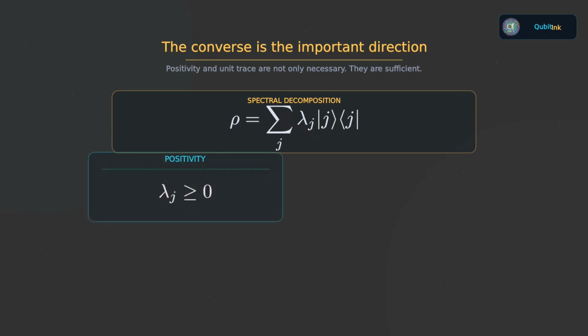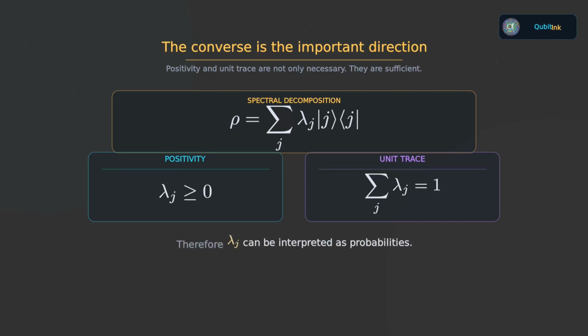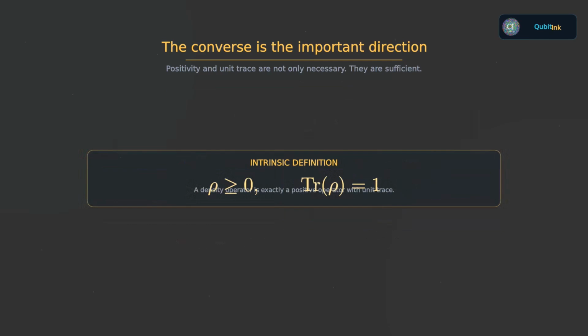Positivity tells us that every eigenvalue is non-negative. The trace condition tells us that those eigenvalues sum to 1. And now something rather elegant happens. Those eigenvalues can be interpreted as probabilities. The spectral decomposition therefore has exactly the form of an ensemble. Prepare eigenstate j with probability λ_j. So any positive operator with trace 1 can arise as the density operator of some ensemble. This gives us the intrinsic definition we wanted. A density operator is a positive operator with unit trace.